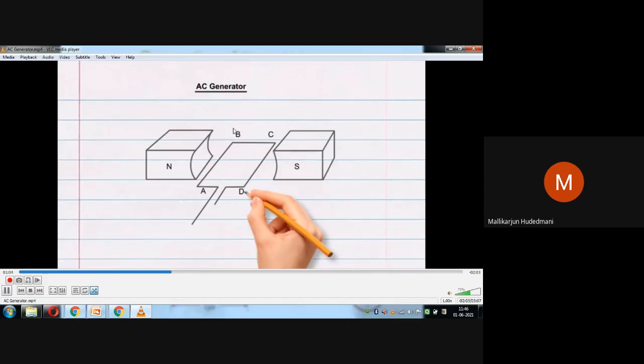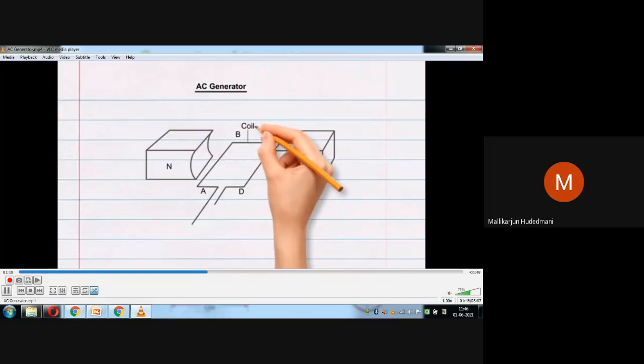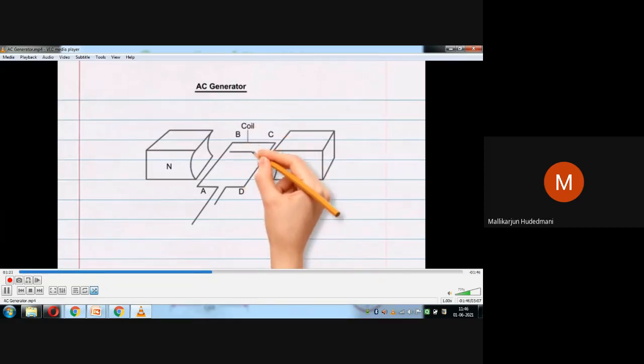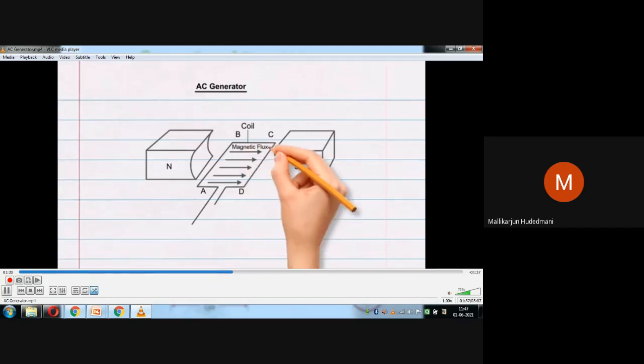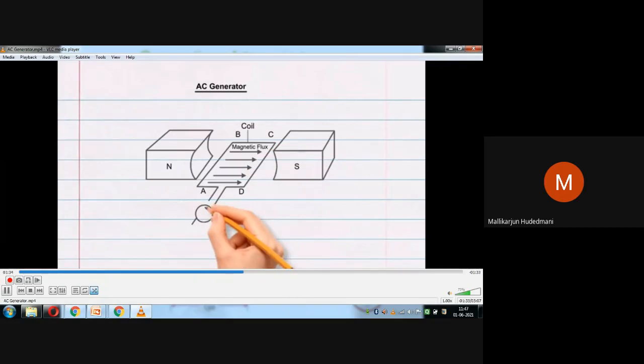One cutting edge is AB, another cutting edge is CD, and the ends are brought out here. This is a coil ABCD in the lines of force.